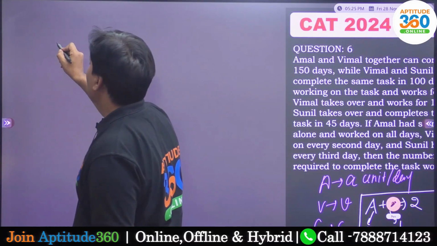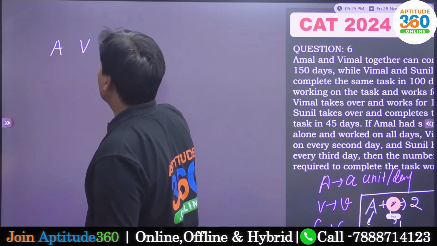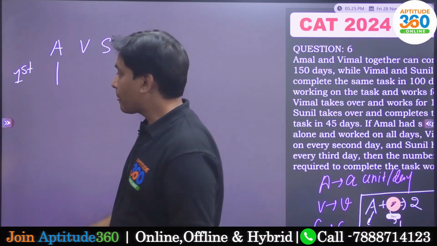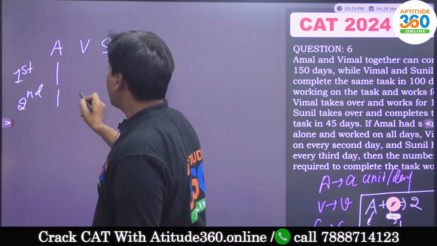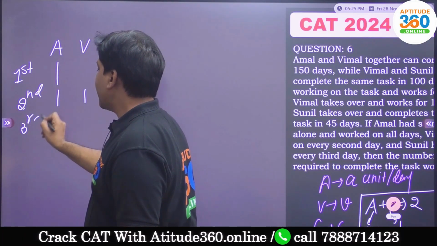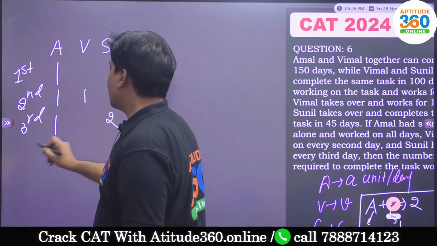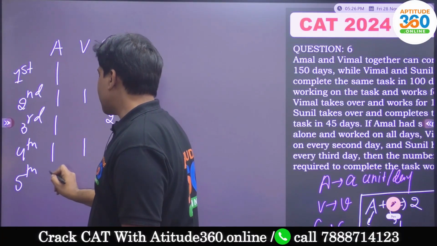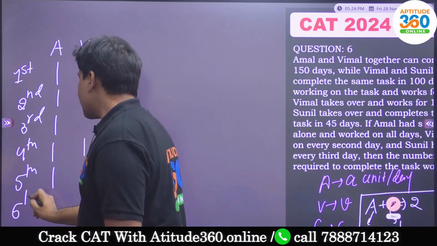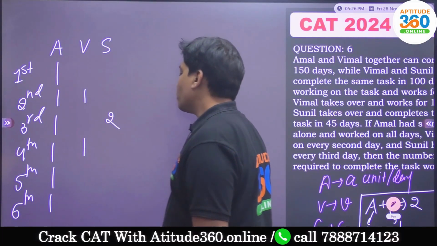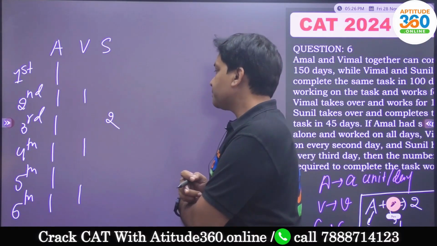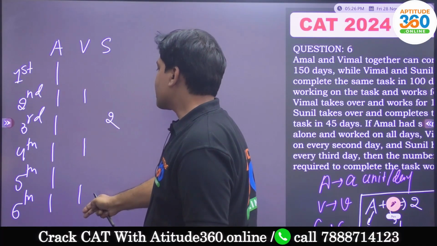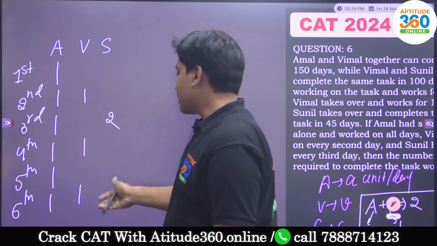What I'm going to do is take Amal and then Vimal and then Sunil. On the very first day, Amal starts the work. On the second day, with Amal comes Vimal. On the third day, with Amal comes Sunil. On the fourth day, with Amal again comes Vimal. On the fifth day, only Amal is working. On the sixth day, with Amal, who is going to be there? Vimal, because he is going to be working on the second day and then the fourth day and then the sixth day. Sunil is going to be working on the third day and then the sixth day.